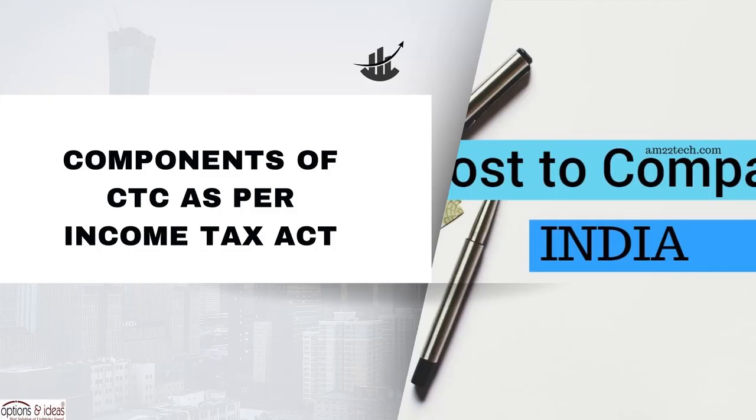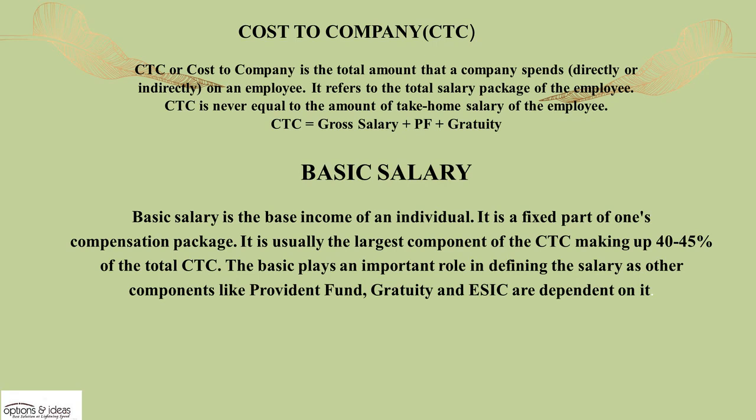Components of CTC as per Income Tax Act. Cost to company. CTC, or cost to company, is the total amount that a company spends, directly or indirectly, on an employee. It refers to the total salary package of the employee. CTC is never equal to the amount of take-home salary of the employee. CTC equals gross salary plus PF plus gratuity.